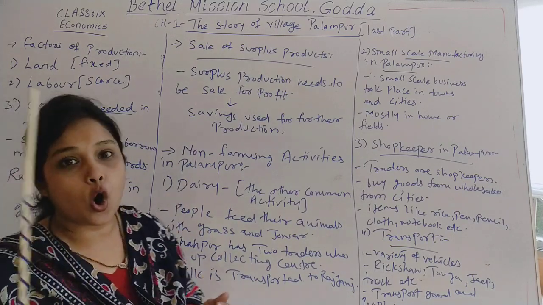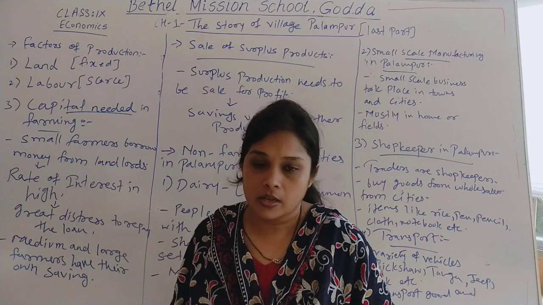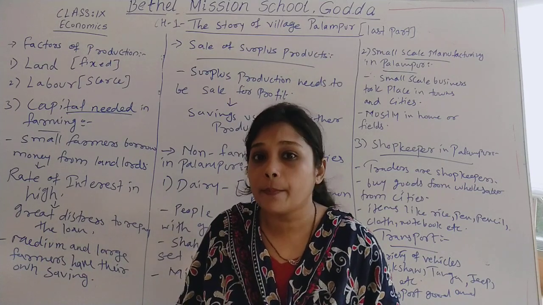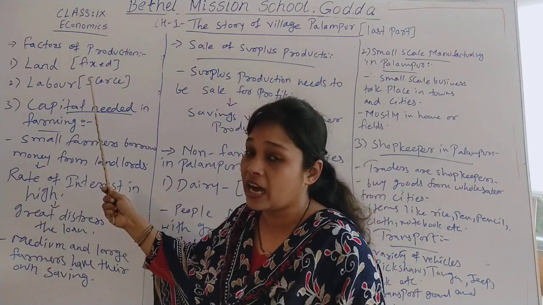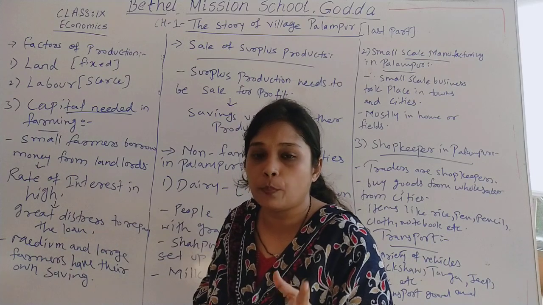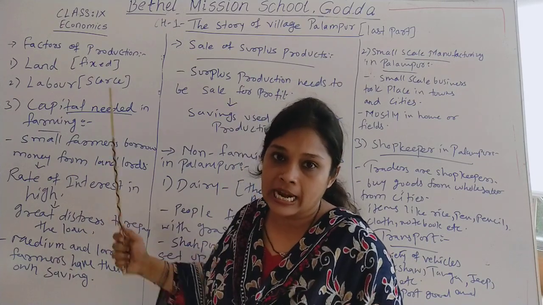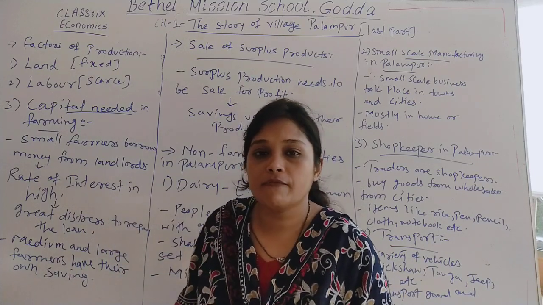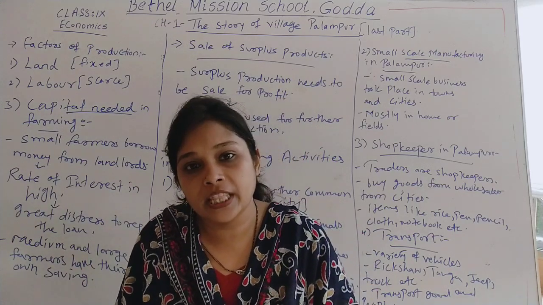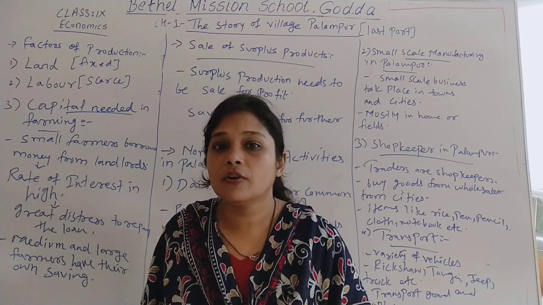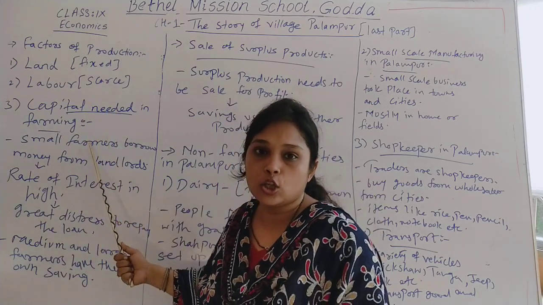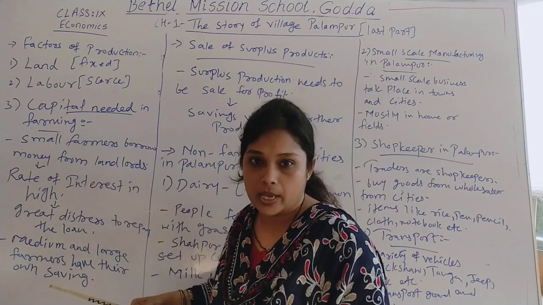Now we have learned all three factors of production over here, that is land, labor and capital. And farmers are acting as an entrepreneur because they make these three factors of production come together to produce the food grains. They are producing the commodity, they have land, they employ laborers, and they also invest capital in farming. Okay.